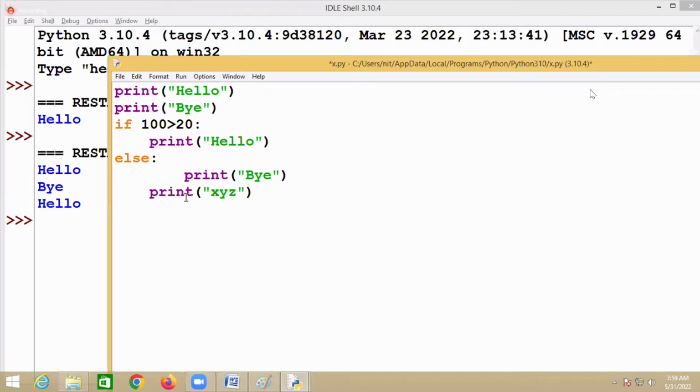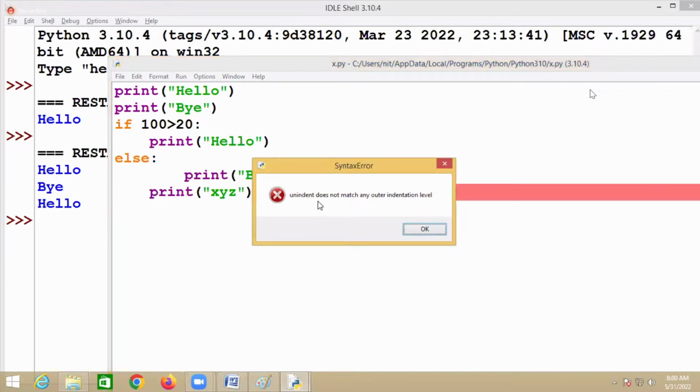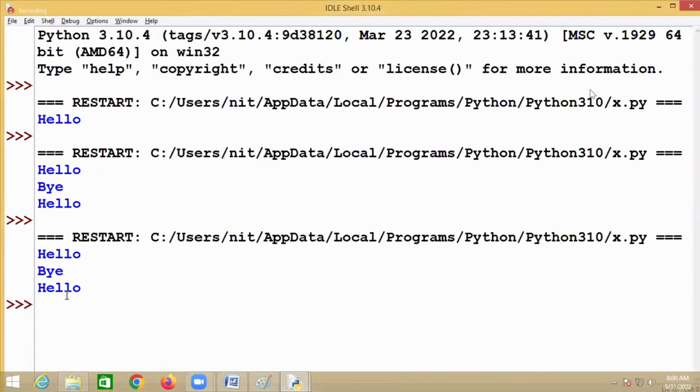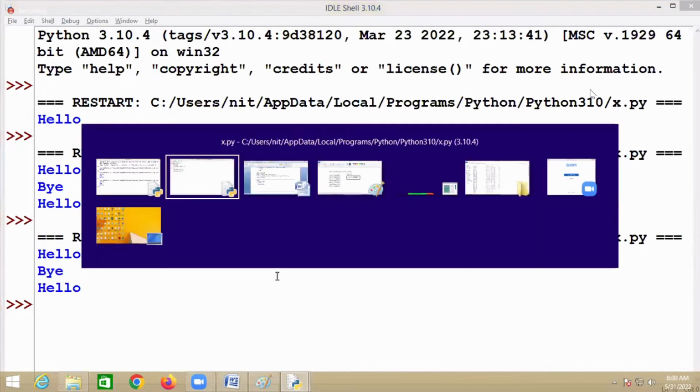So if I write one statement here and one statement here, then definitely you'll get the error. Inside the block, every statement should start at one indentation. If you write like this, you get: unindent does not match any outer indentation level. So all the statements inside the block should be at the same indentation. If you don't, definitely you'll get an indentation error.